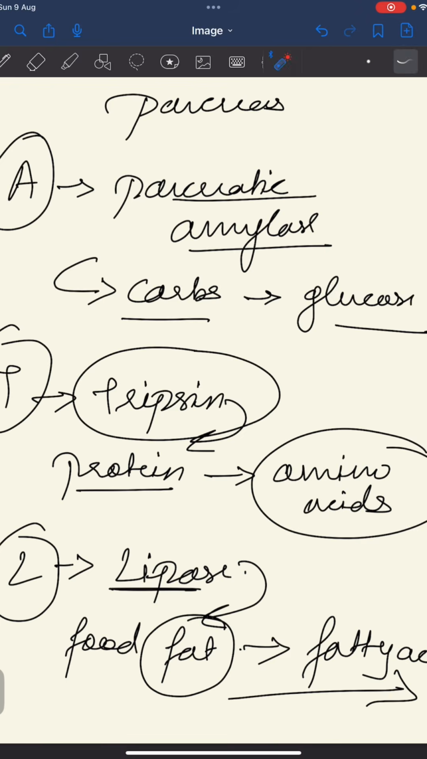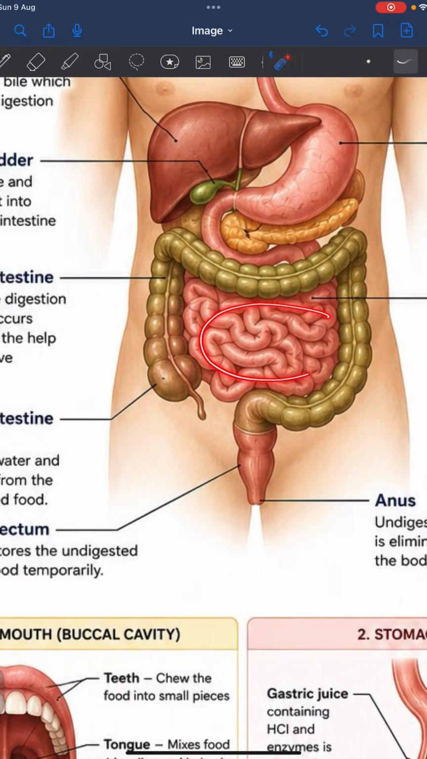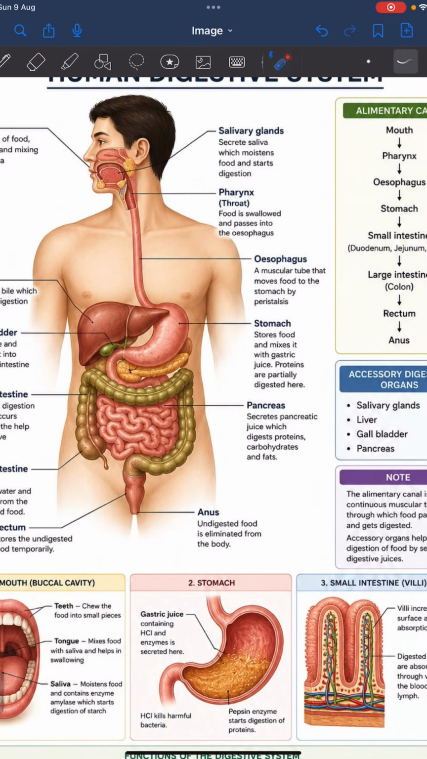Alright, now come back here again. Okay, so these things are happening here with the help of the pancreas. What is written over there? Secretes pancreatic juice.